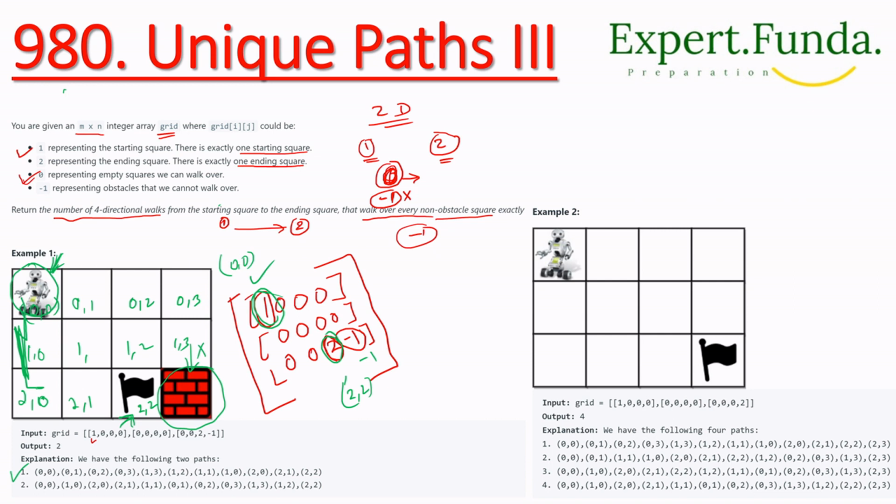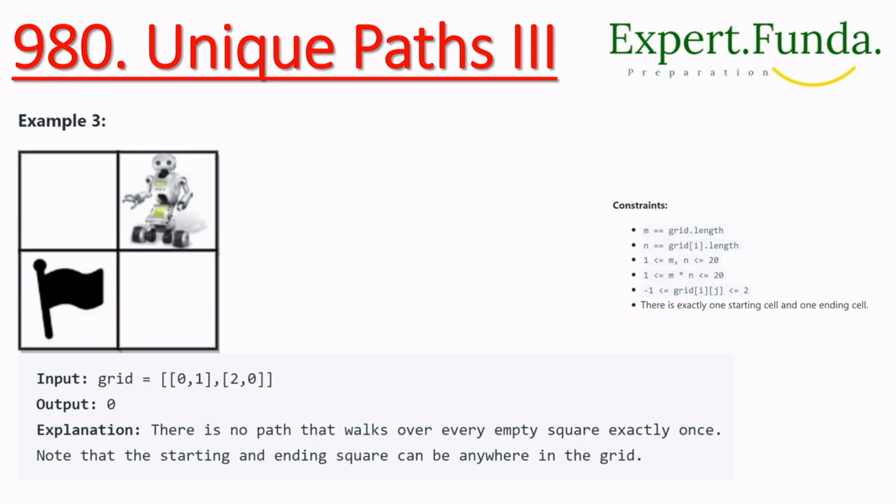After 2 0 we move to 2 1, then to 1 1, then to 0 1, then to 0 2, then to 0 3, then 1 3, then 1 2, and then 2 2, where we have reached. So there are two possible paths, correct? As you can see, we have this example, and another example is this one. You can pause and try to find the path.